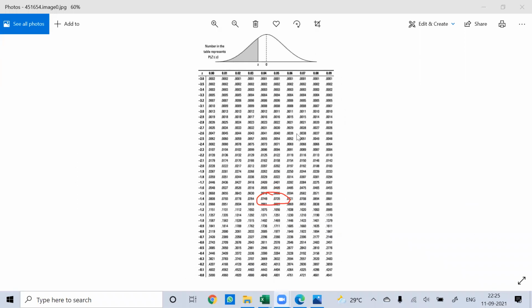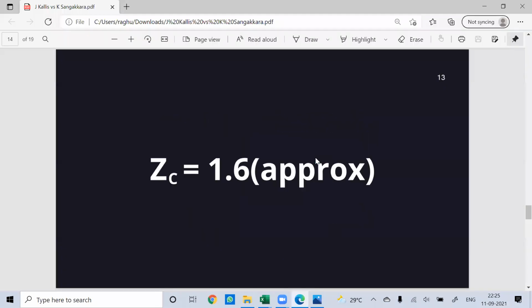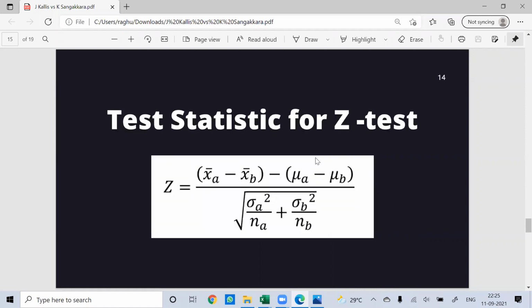So let's take it approximately as 1.6. So this would be your Z critical value. If your Z calculated value falls beyond this, you will reject your null hypothesis because we are doing a right tail test here. So for calculating the Z value of the statistic, you have to use this formula.